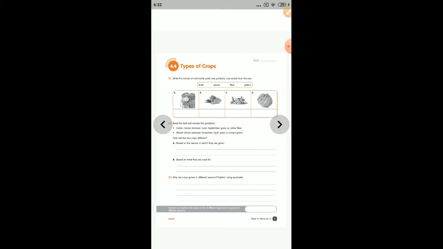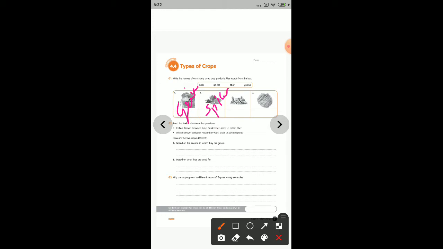So what type of crop is it? The first picture is grains, so write grains in place A. The second one has turmeric, mirch powder, cloves, ilachi. Different varieties of food products are present, and all of them come under spices. So the second picture is spices.